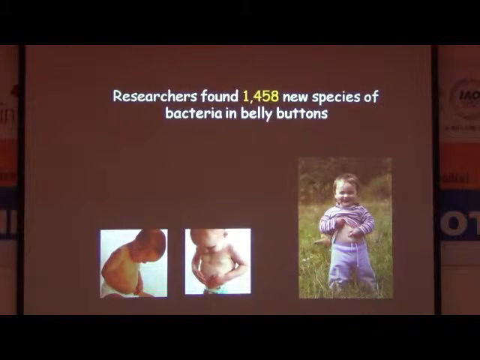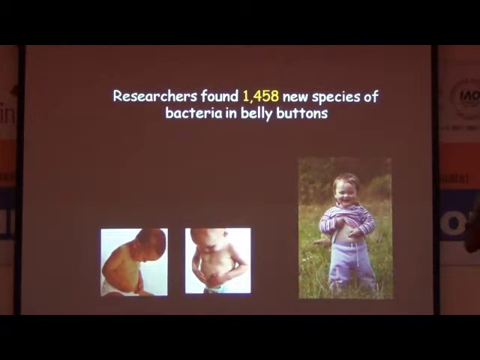Next. You can see, researchers found 1458 new species of bacteria in the belly button. When do we wash it properly? We don't even look there. If you want to pursue microbiology, at least go for a microbial study of the microbial species present in the belly button of Rajkot people. Fine, you can find many new species.